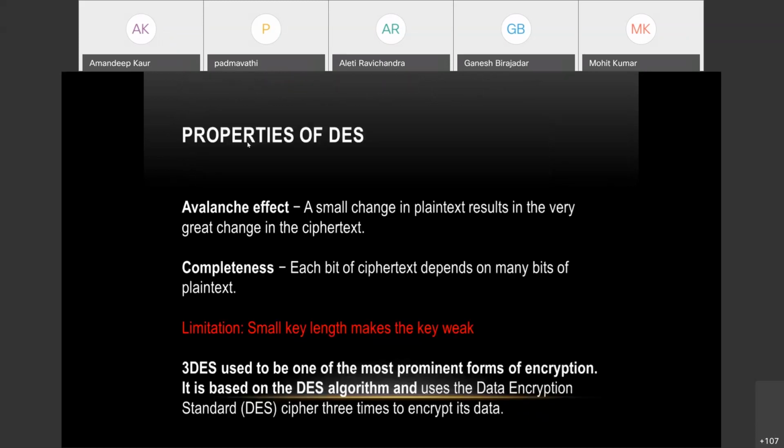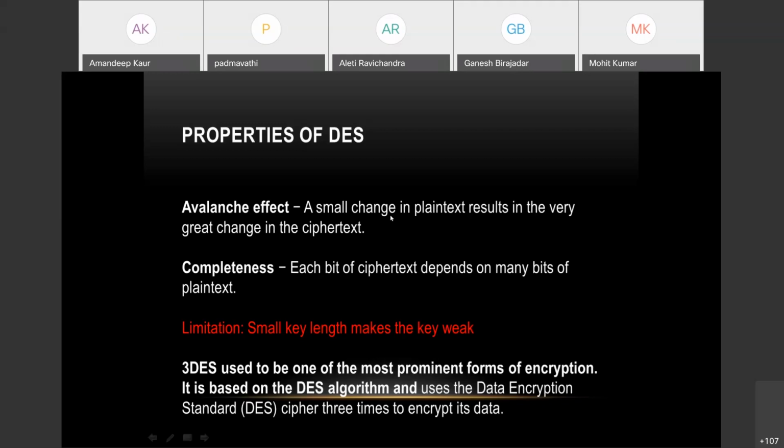And then there are some properties of the Data Encryption Standard, DES, which make it very effective to use. One is the avalanche effect, and another is completeness. What is the avalanche effect? It means that if you introduce a small change in your plain text, it is going to result in a great change in your ciphertext, because there are a lot of permutations and substitutions going on, and confusion is there.